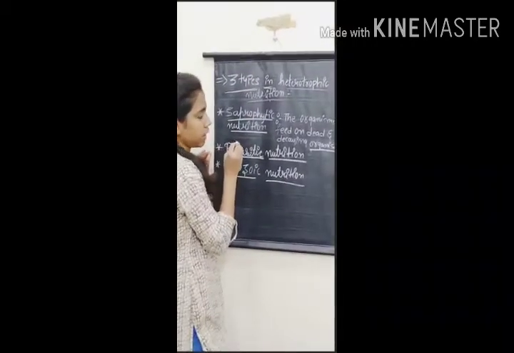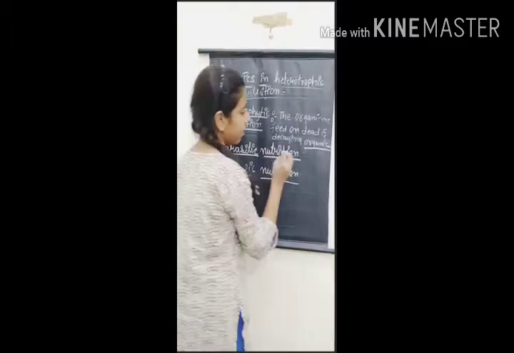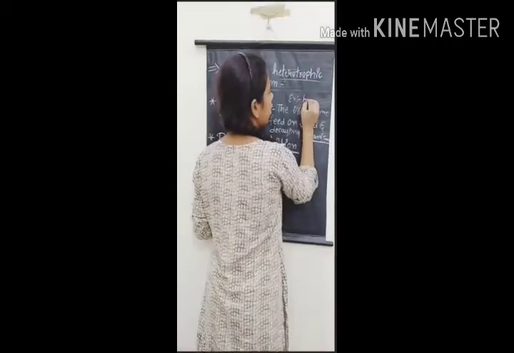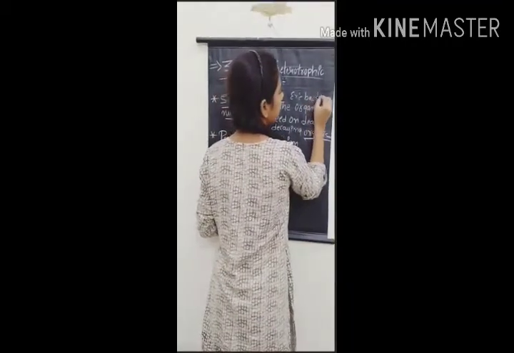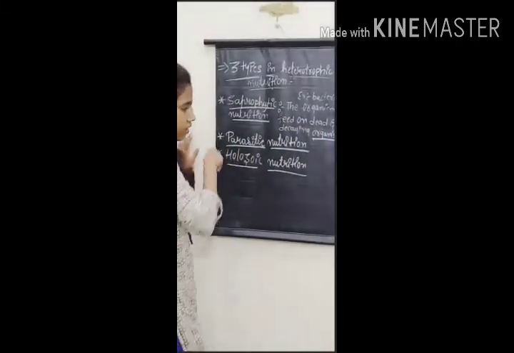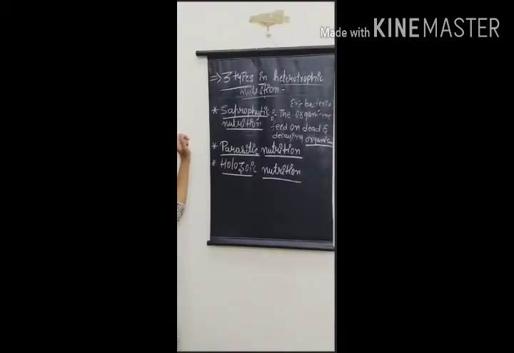This is called saprophytic nutrition. Examples we can take are bacteria and amoeba. The dead animals contain bacteria. That is called saprophytic nutrition.